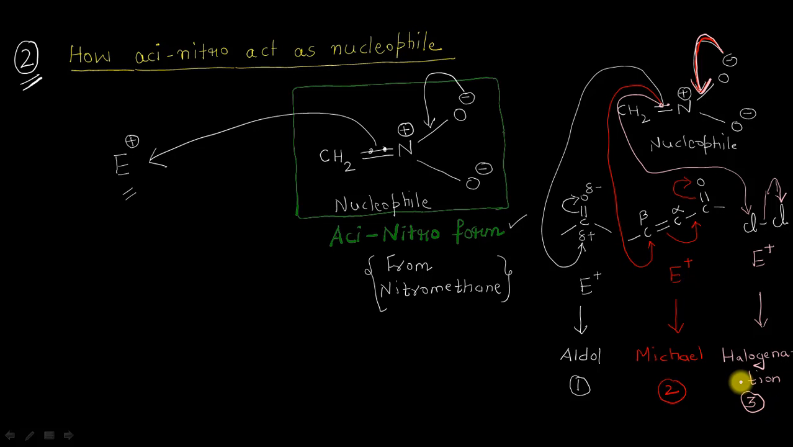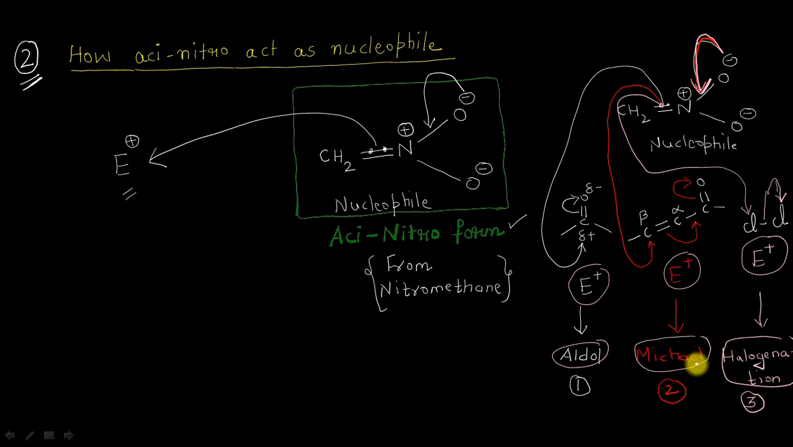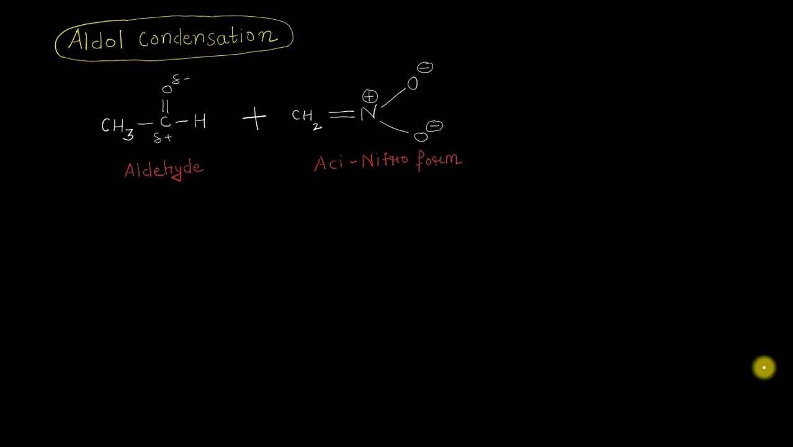in this video lecture. So we have just seen how our aci-nitro form can act as a nucleophile, and depending upon what type of electrophile we are providing here, we can classify the reaction into three different categories. The first one is the aldol, the second one is Michael, and the third one is the halogenation. So now let us discuss all these reactions in good detail. So starting first of all with the aldol condensation.